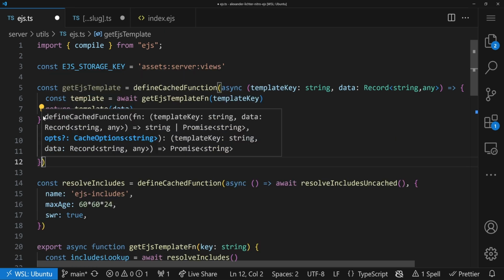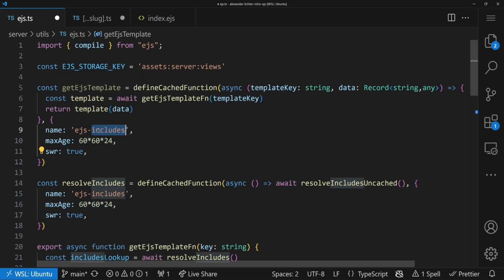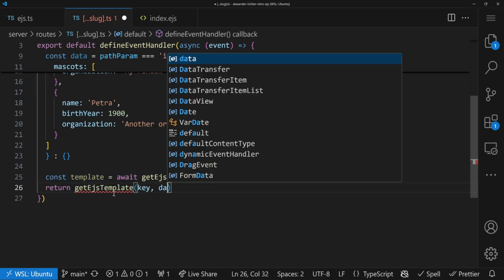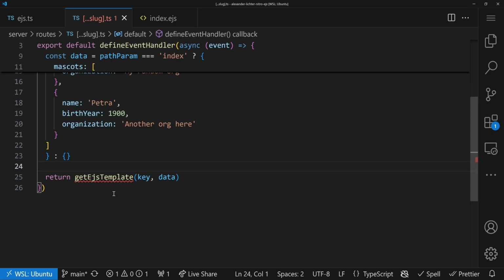So we can even here say, all right, we have the name EJSTemplate, max age, and so on. We can define a custom getKey function. We don't even have to. And this will also be nicely cached. So your application will be super fast. And the only thing we have to call here is getEJSTemplate with the key and the data then, and we're good to go.